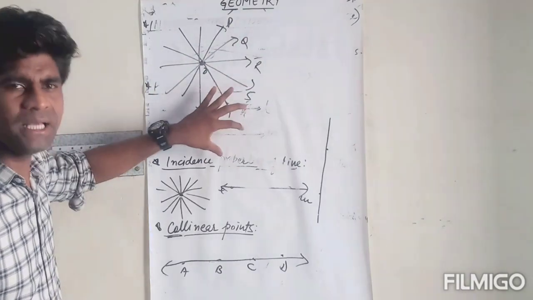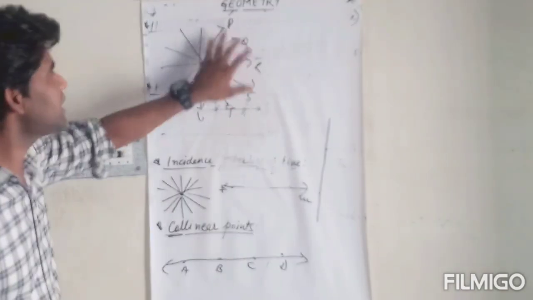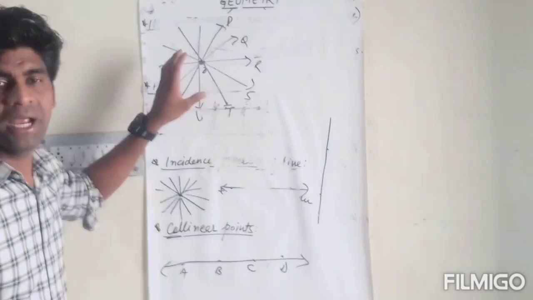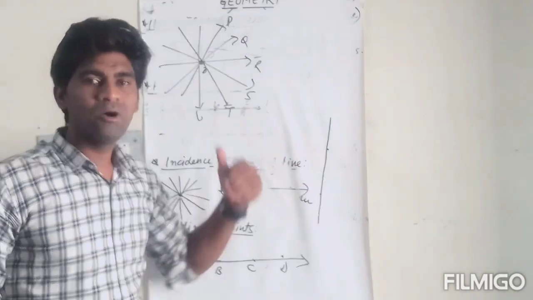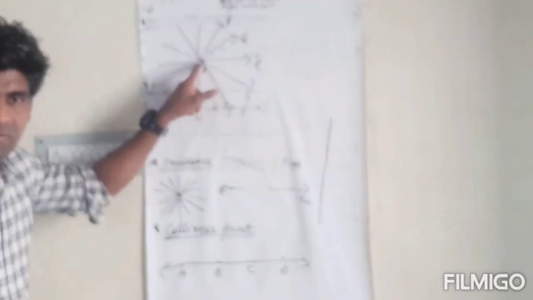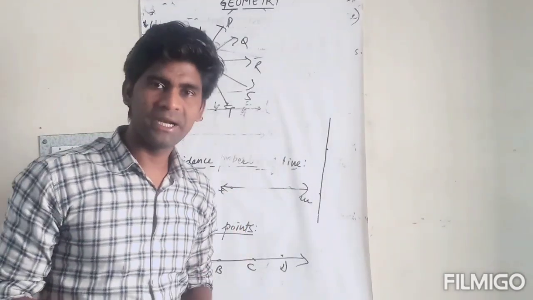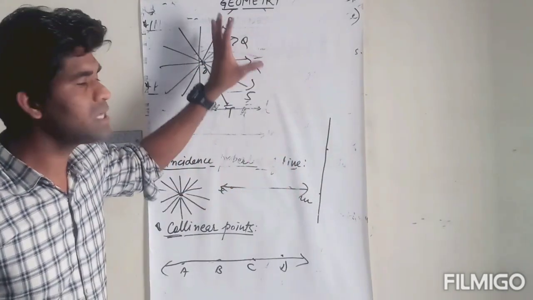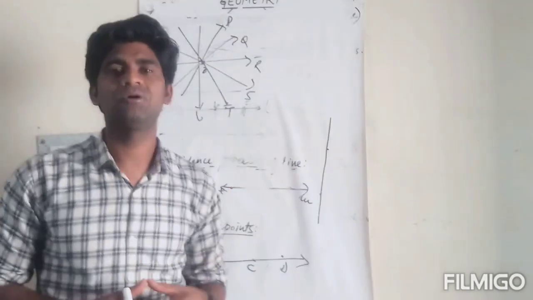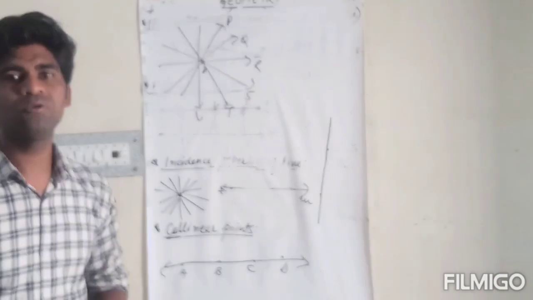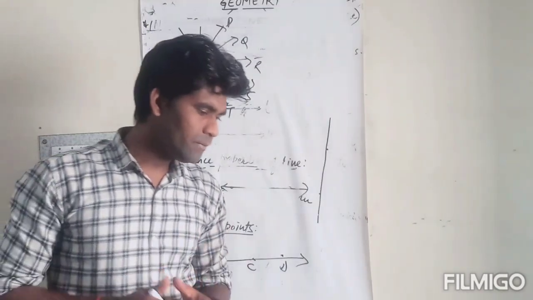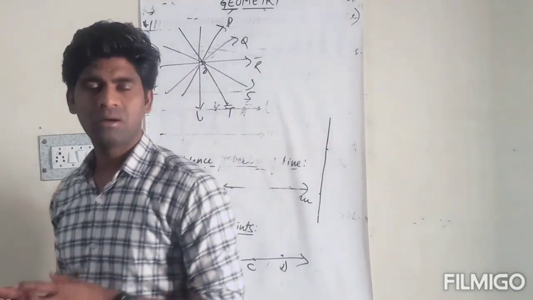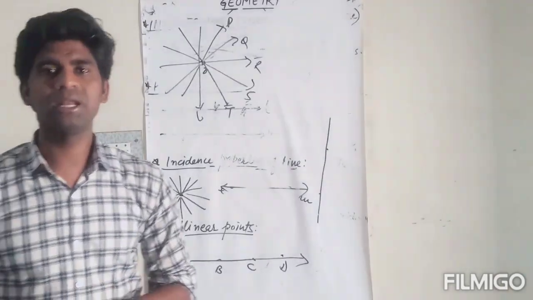If three or more lines intersect or cut each other at a single point, these lines are concurrent lines, and the point of intersection or the point of concurrence is where they are cutting each other at a single point. So basically students, these are some basic points or basic terms related to geometry. Now we will talk more about it in the upcoming topic or video. Till then, take care and bye bye.